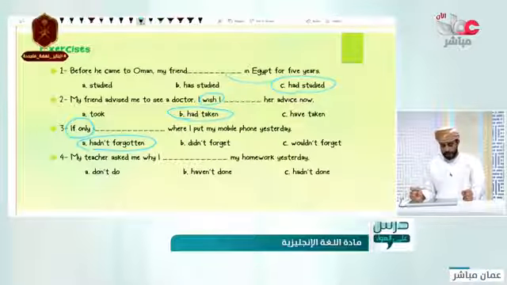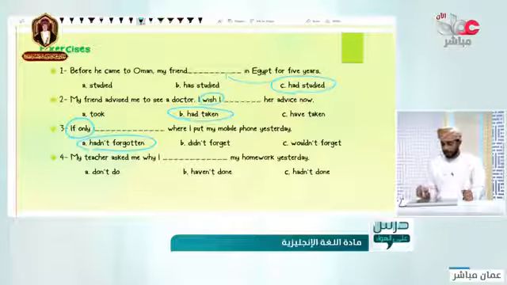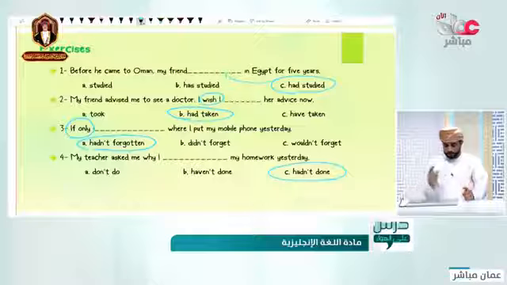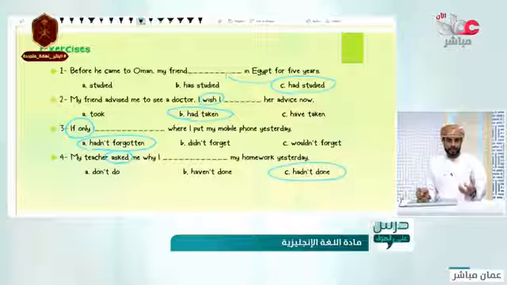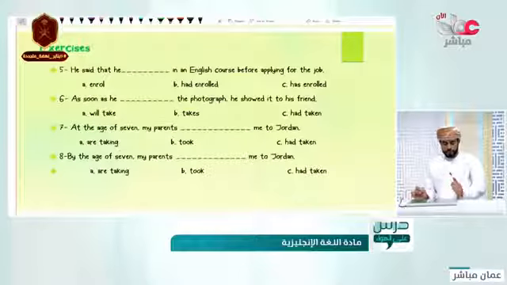Four. Also read it. My teacher asked me why my homework yesterday. Why don't do, haven't done, hadn't done. I hadn't done my homework yesterday. What is the reason? What is the word that gives you a hint? The teacher asked me. It is a reported speech. Asked, as we say, ask and told and said. Very nice. Exercise five.